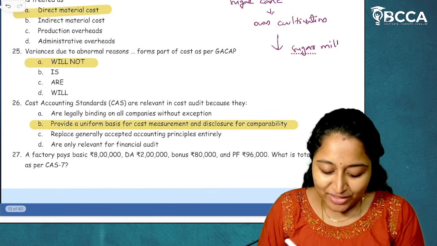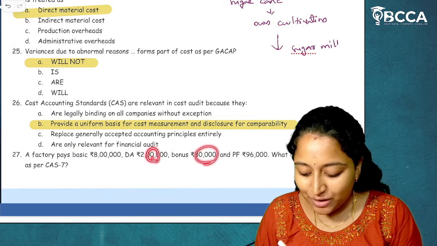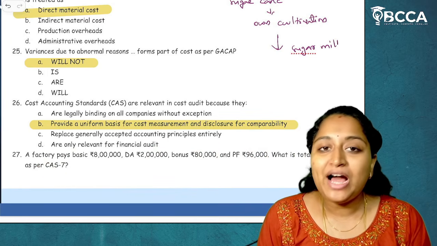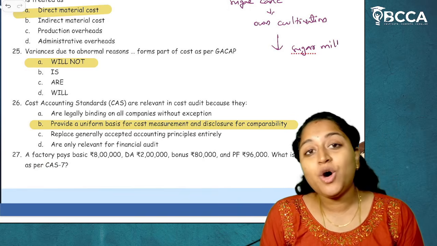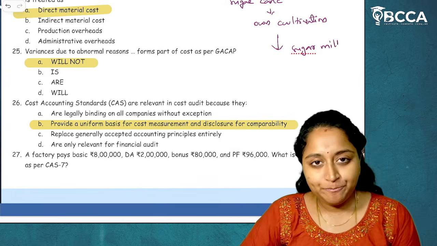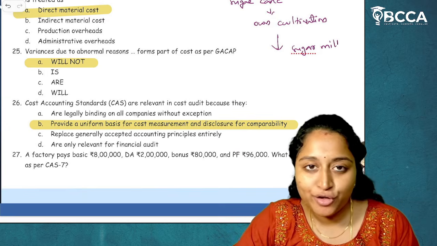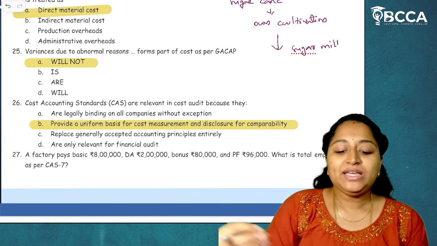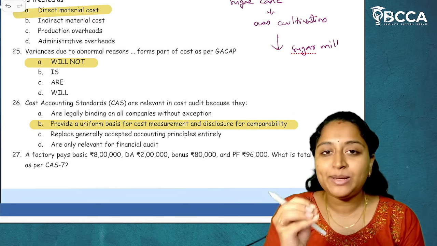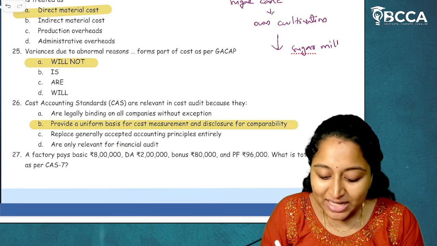Then moving on to 27. A factory pays basic 8 lakhs, DA 2 lakhs, bonus 80,000, PF 96,000. What is total employee cost as per CAS 7? If we have to calculate CAS 7 employee cost, what will be included and what will not be included? Any direct or indirect payment which has been made to the employee who is working in the capacity as an employee of a company, all the payments, either present or future, will be included and form part of employee cost. See here, basic, will it form part of employee cost? The answer is yes.